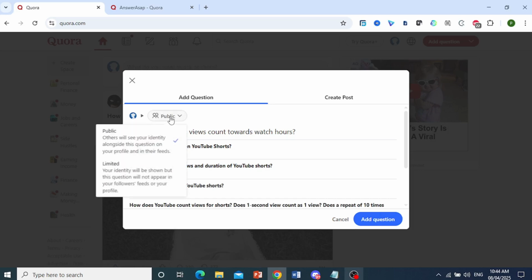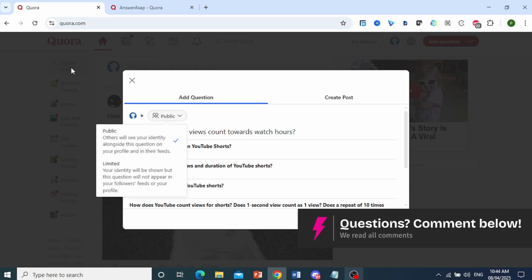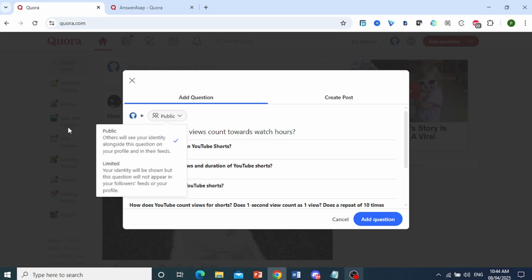Now, before this, you have two options. Either you can post it as public, where others will also see your identity alongside this question on your profile and in their feed as well. So feed is basically the home page. Here you can see we have create space. We have different spaces: money, side hustlers, finance, health, things like that, jobs and careers, and there's also limited.